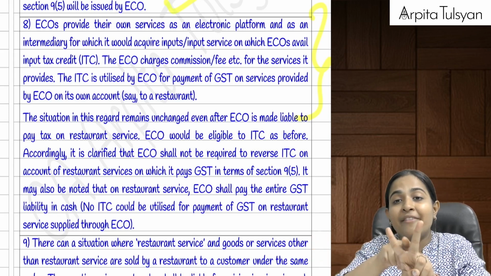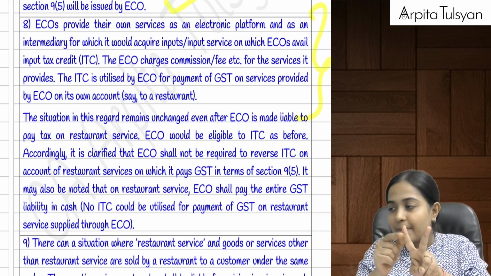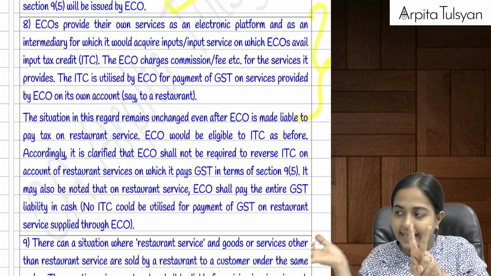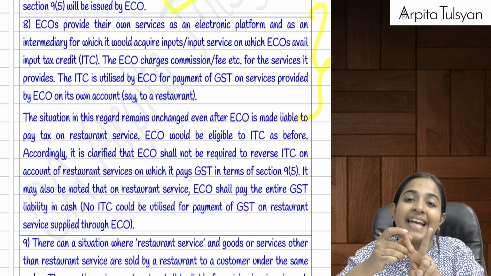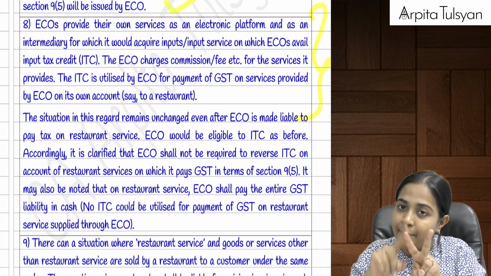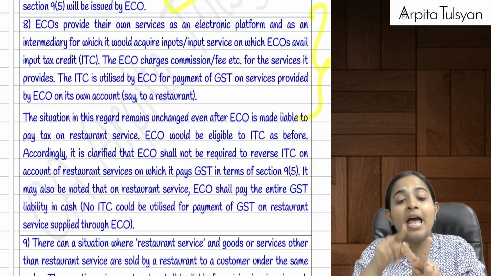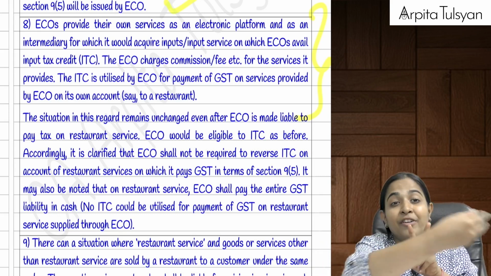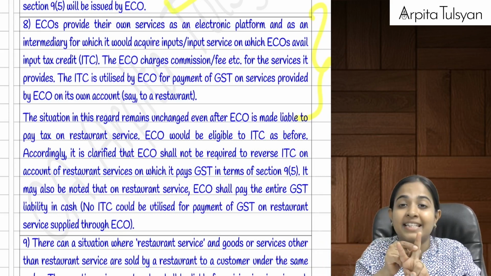So Zomato will be having two types of sales. One is the sales from the customer, on which it will be collecting the taxes and paying it to the government in cash. No GST credit can be used for this. This has to be paid in cash. But can we say Zomato would be having other sales also, other advertisement income, etc., on which GST liability would be there?